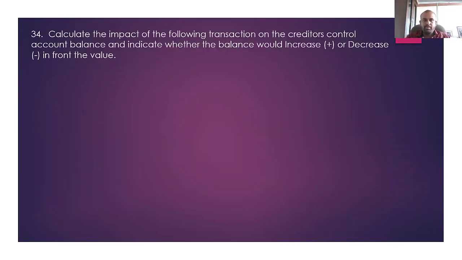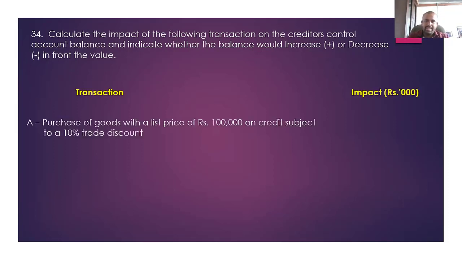Question number 34. Calculate the impact of the following transactions on the creditors control account balance and indicate whether the balance will increase or decrease, together with the values. They're asking for the impact. Purchase goods with a list price of 100,000. The list price is before deducting the trade discounts. So before deducting the trade discount, the list price is 100,000. And when you allow a discount of 10%, the invoice price will be 90,000.